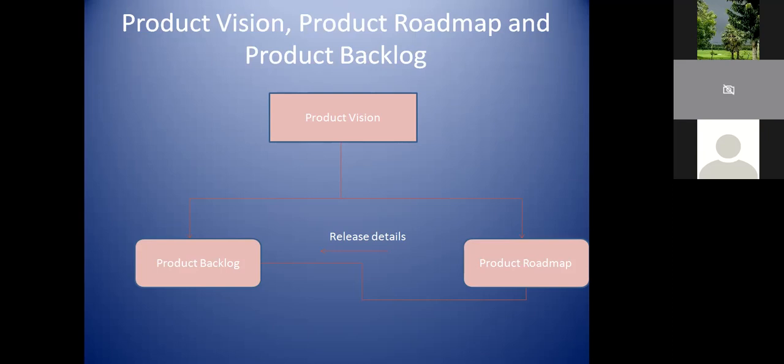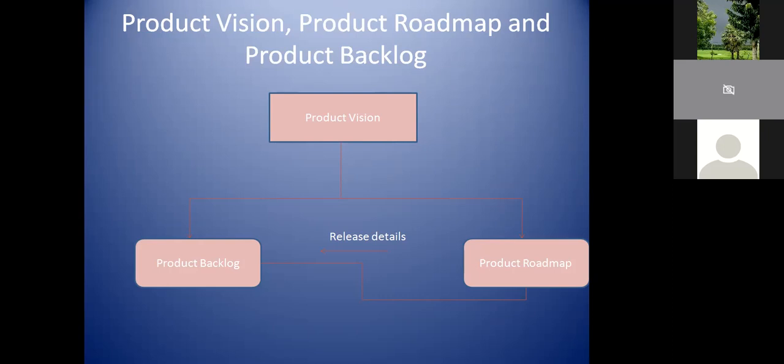It's all talking about what, why, and who, right? So these three things will definitely answer what we are trying to achieve out of that product, because what is the benefit that we are going to get out of the product, who we are trying to catch hold of to get the information or the requirements, and why are we developing the product.